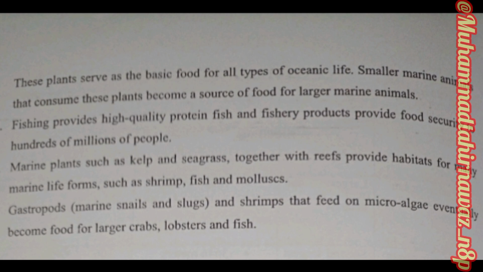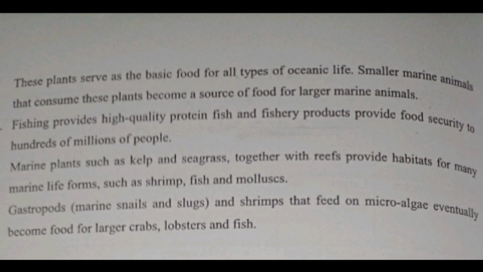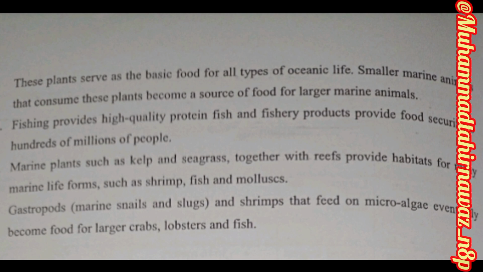Number three, fishing provides high quality protein. Fish and fisheries products provide food security to hundreds of millions of people.